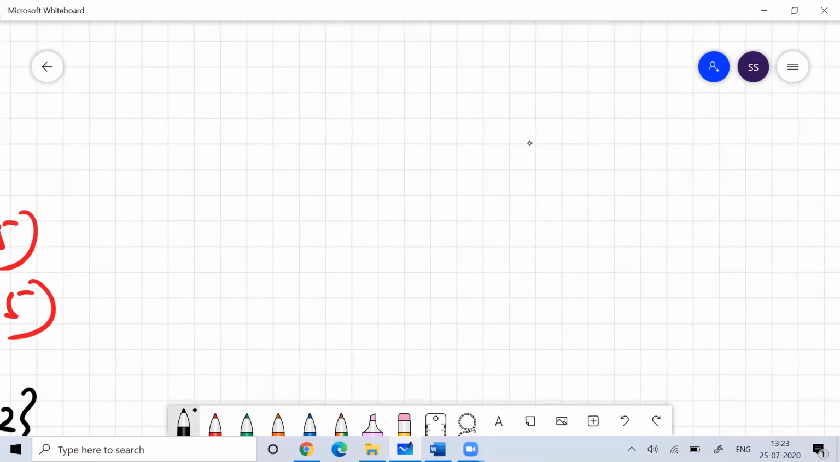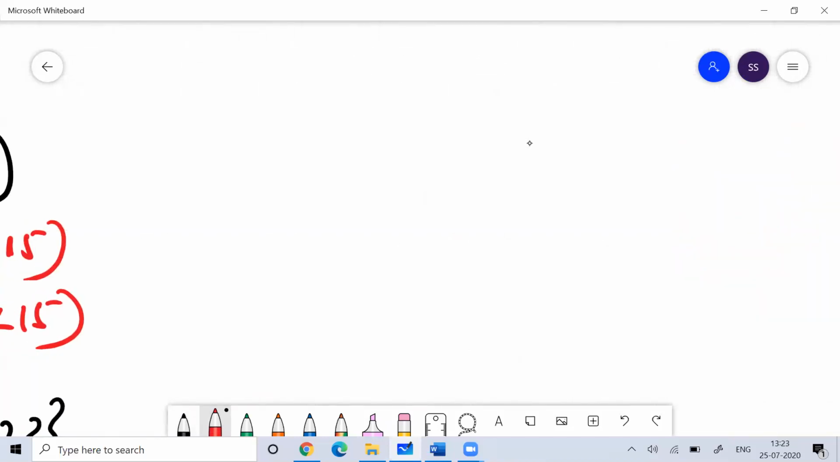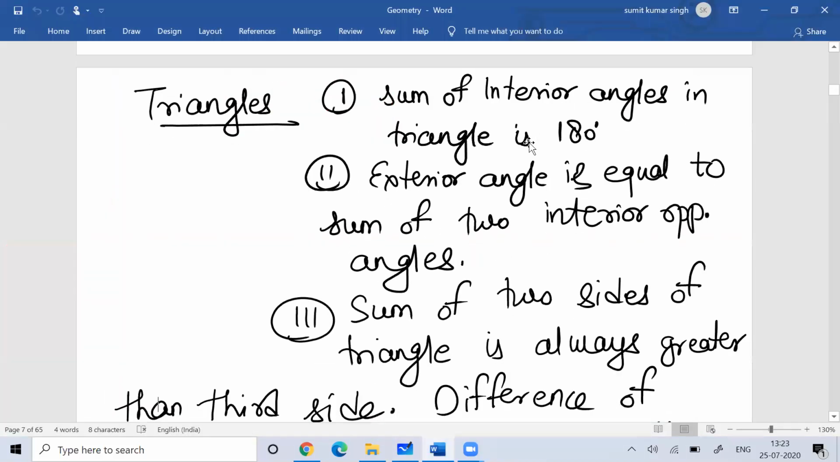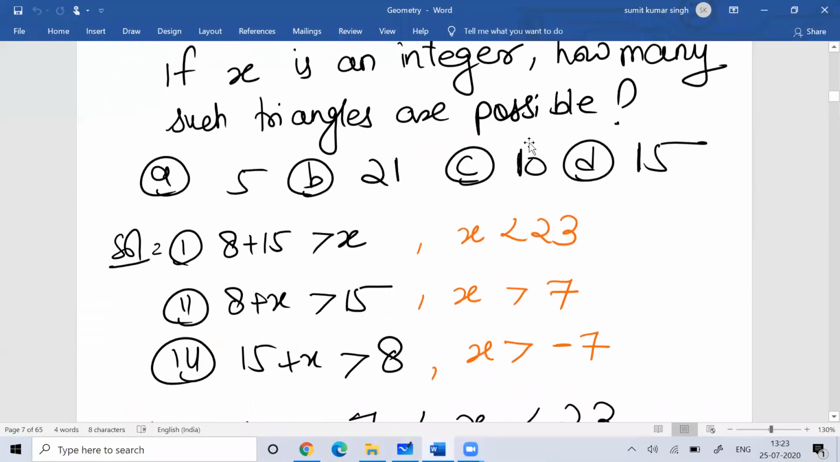Talking about triangles and all. Now, when we are talking about a triangle, the sum of interior angles in the triangle is 180 degrees. The sum of exterior angles is 360 degrees. The sum of two sides of the triangle should be more than the third side. So I believe you have developed a fair picture in your mind about triangles. We have discussed this.